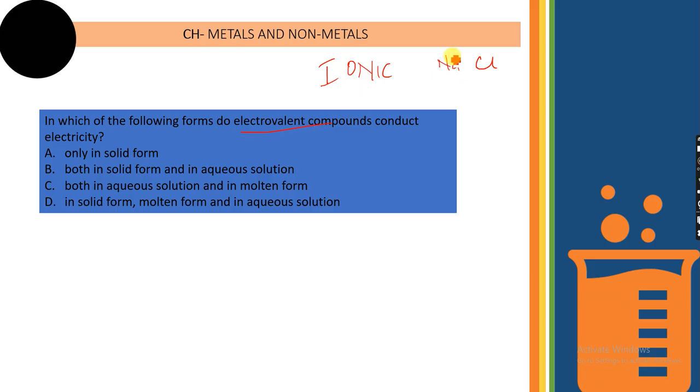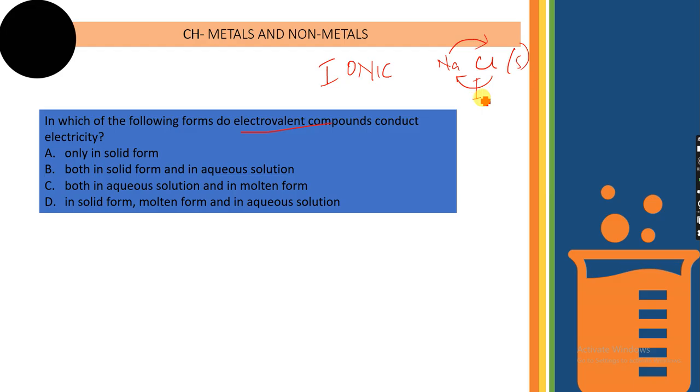What is happening here? Sodium is donating the electrons to chlorine and chlorine is gaining the electrons from sodium. So the bond formed between them is the ionic bond or electrovalent bond. This bond has to be broken down if you have to conduct electricity through this compound. In solid form, the bond is always strong. The bond between sodium and chlorine in this example, the ionic bond, is the strongest in solid form.